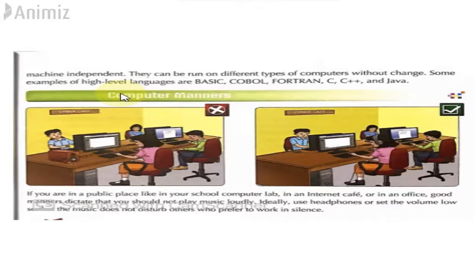So if a program is written in a high level language, it can be run on different machines, irrespective of who manufactured the machine. They can be run on different types of computers without change, so you do not need to alter the programs. They are machine independent. Whatever program you write, it can run on different types of computers. Some examples of high level languages are Basic, COBOL, Fortran, C, C++, and Java.